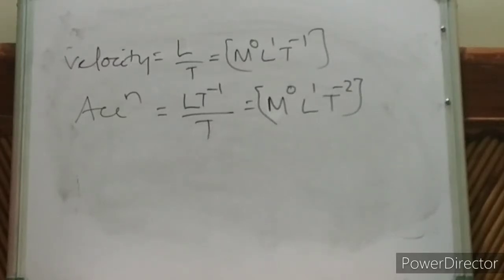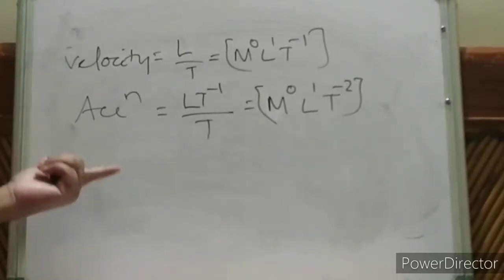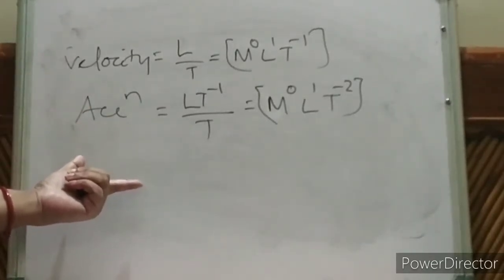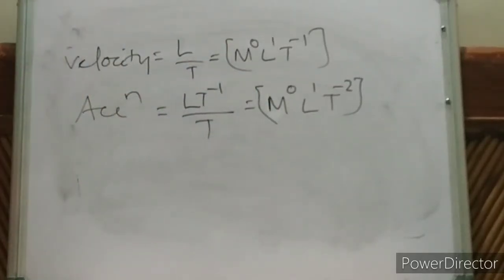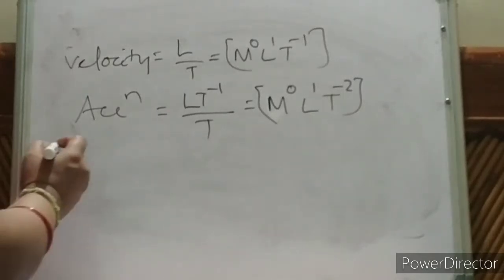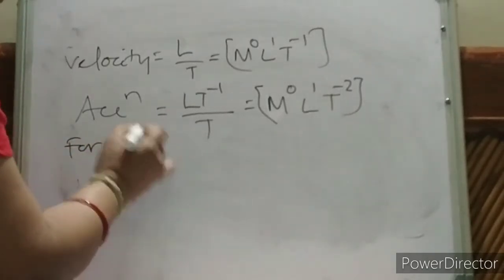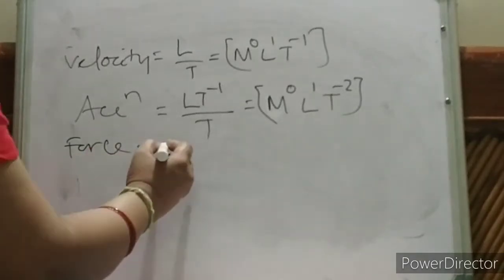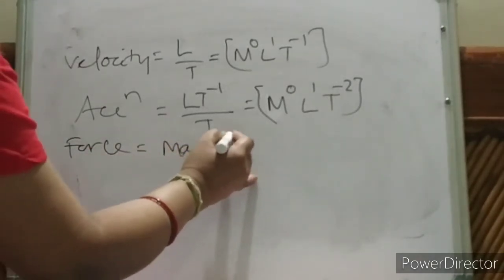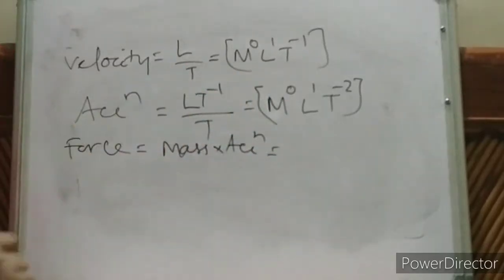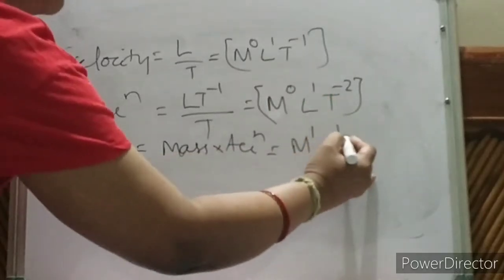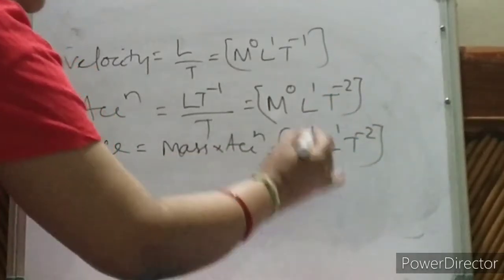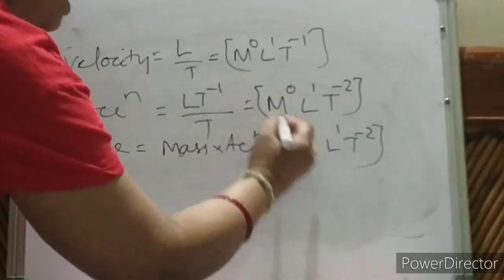Then force. And what about acceleration due to gravity? Acceleration due to gravity is acceleration only, the unit is the same, so its dimension will also be the same. What is force? Force is nothing but mass into acceleration. Can you find out mass into acceleration? Mass m into acceleration. So how much? Mass M to the power 1, acceleration is L to the power 1, T to the power minus 2. Easy? This is a square bracket only, be careful.